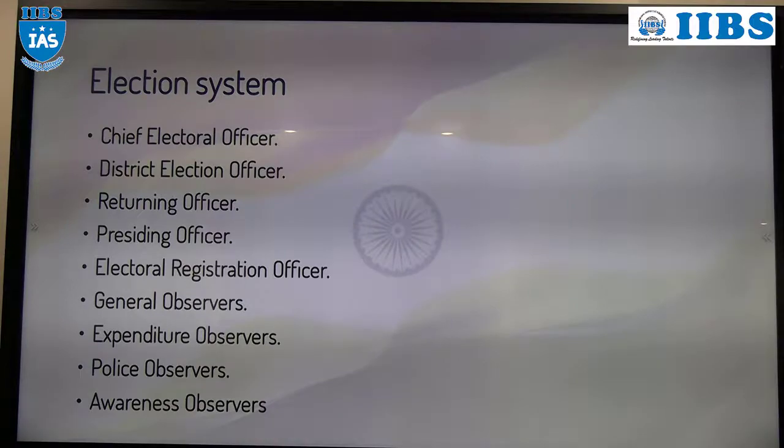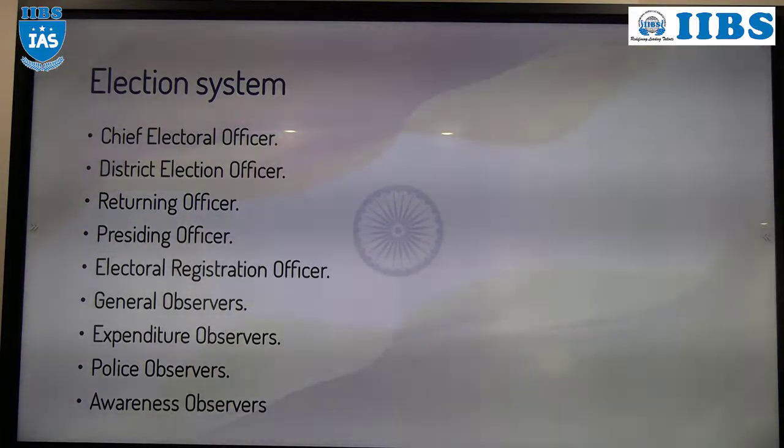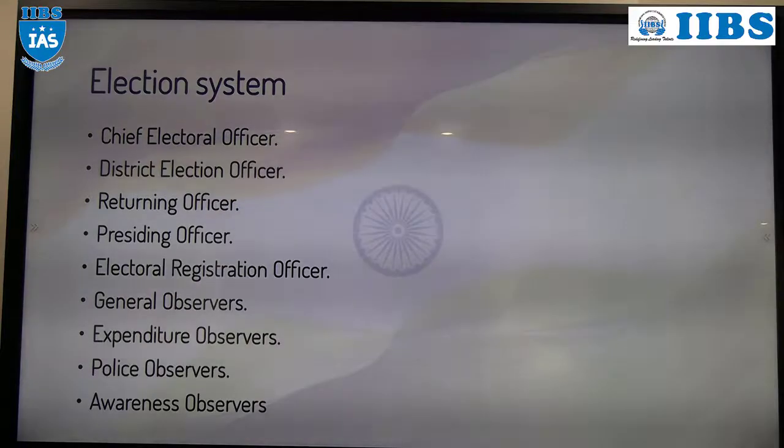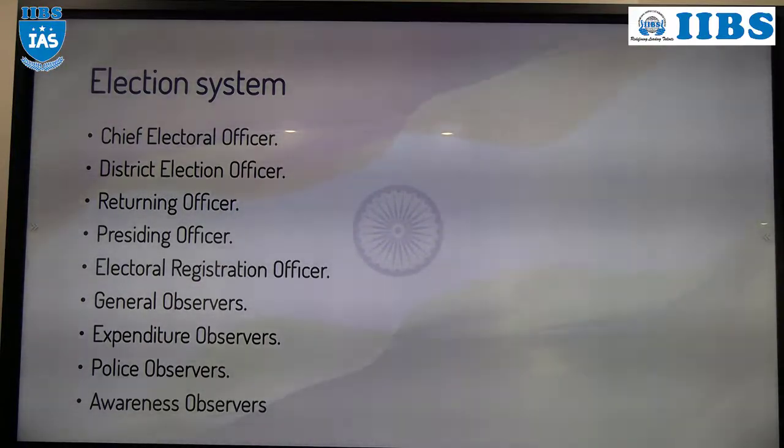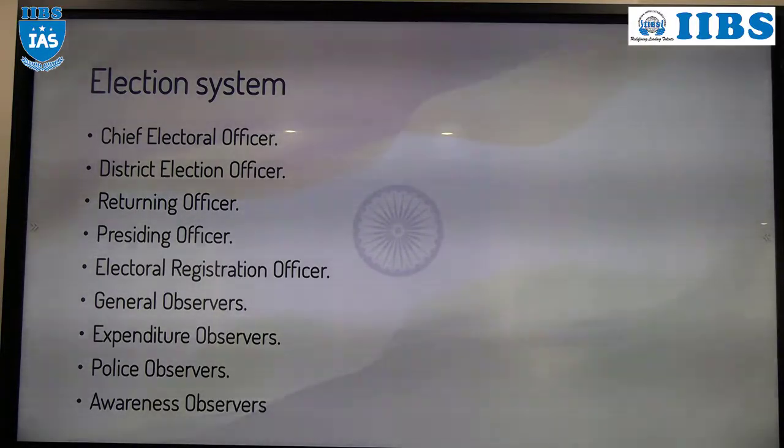The expenditure observer. Then the police observer. The police observer will be appointed only in rare cases where there is a chance of high violence in that constituency. In Chhattisgarh, there are Naxal places. Police is required there, don't you think so? Otherwise, Naxal people will damage or even blast the booth.